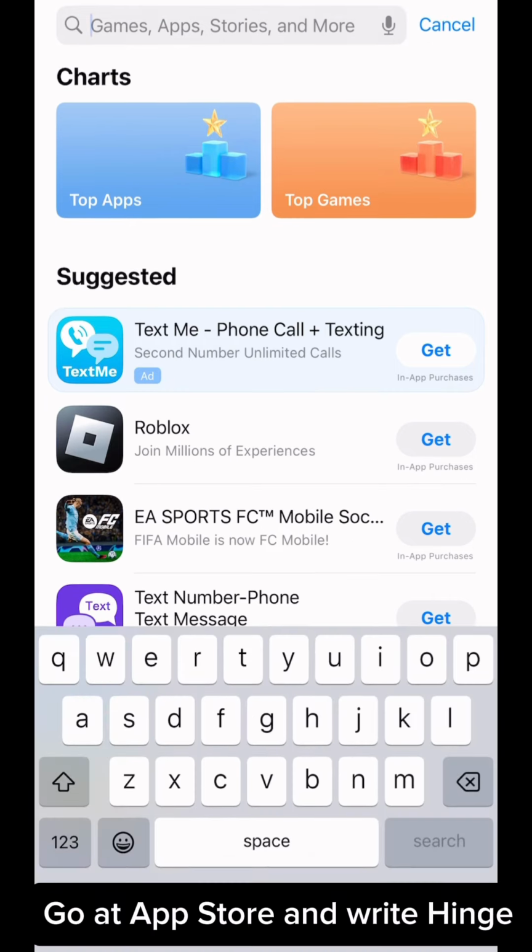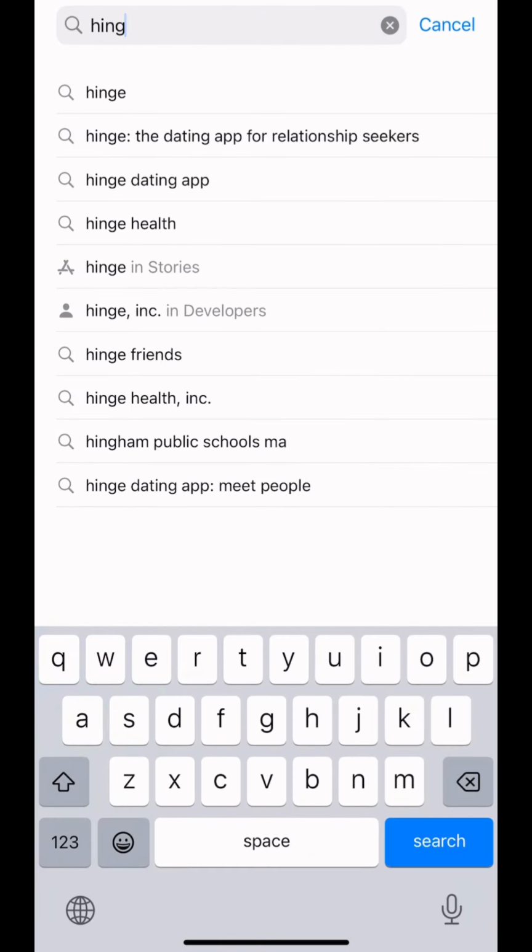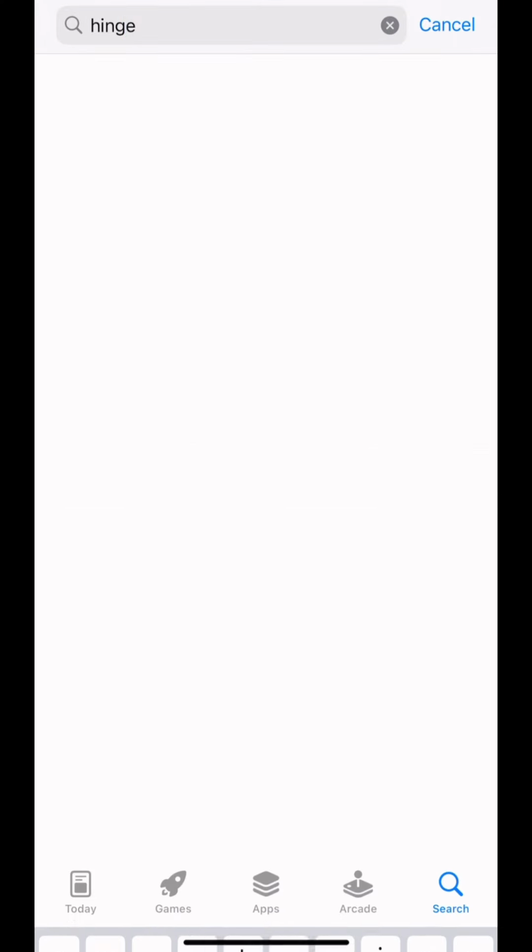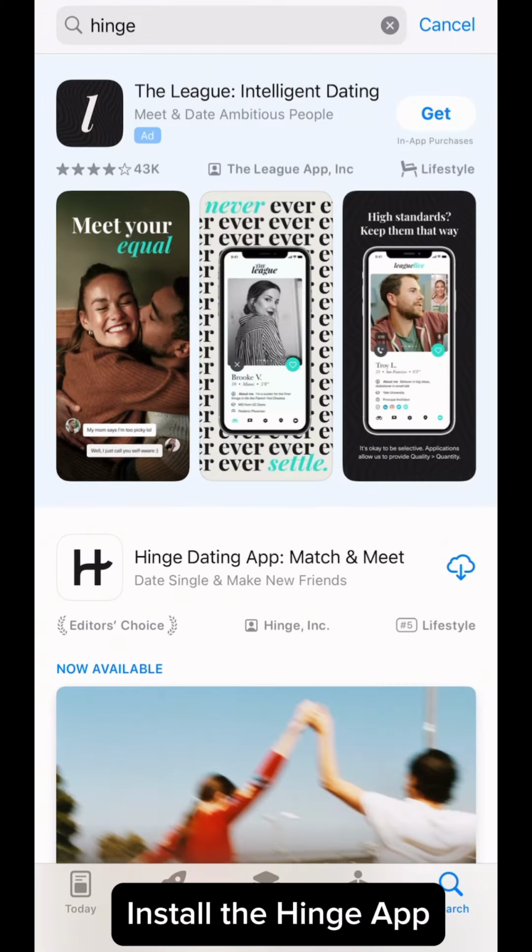3. Reinstall the Hinge app. Go to the App Store and write Hinge. Install the Hinge app.